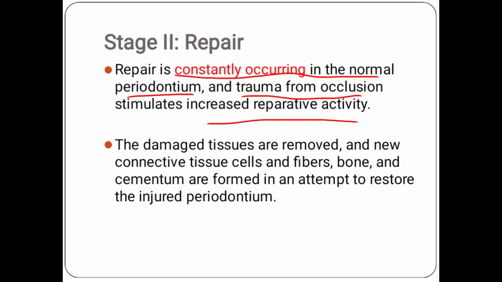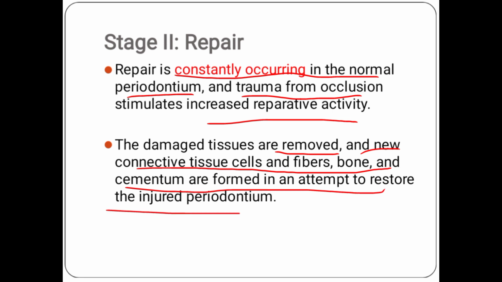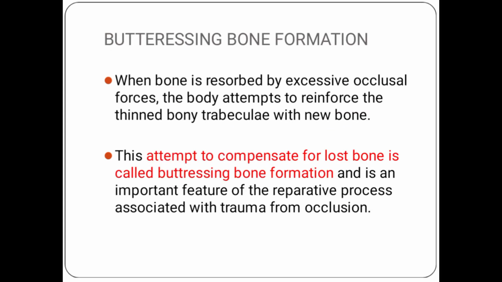What happens is the damaged tissues are removed, and then there are new connective tissue cells. They have fibers, they have bone, they have cementum, and they are formed in an attempt to restore the injured periodontium. So they restore the cells, the fibers, the alveolar bone, and the cementum. Buttressing bone formation.